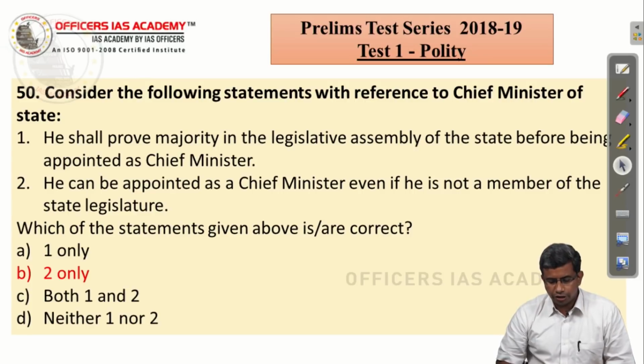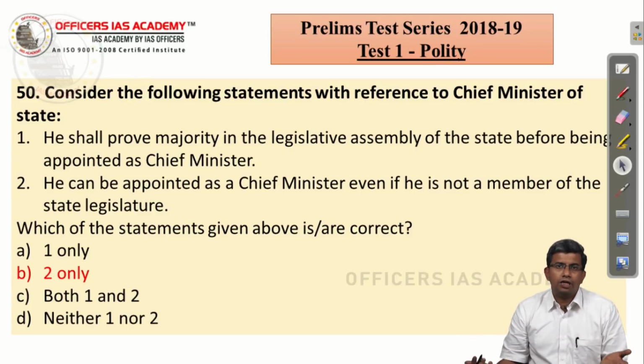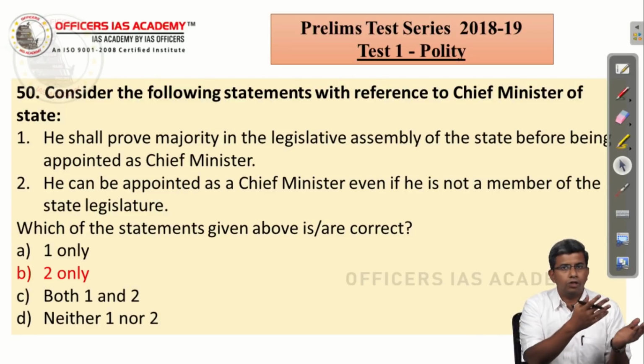He can be appointed as Chief Minister even if he is not a member of the state legislature. That is applicable to any minister including the Chief Minister or any minister including the Prime Minister in the Union.